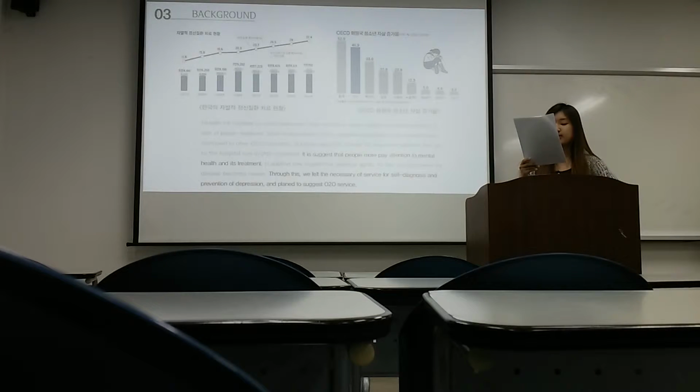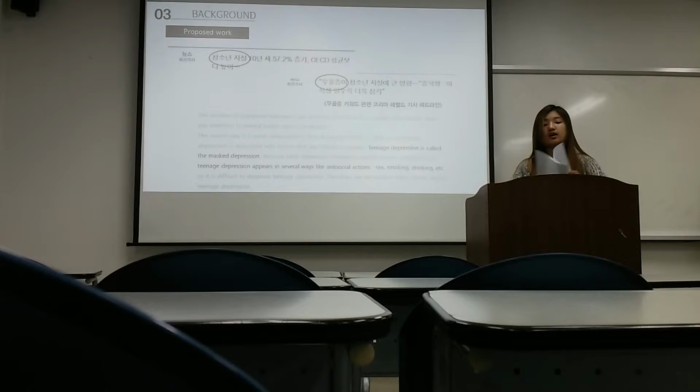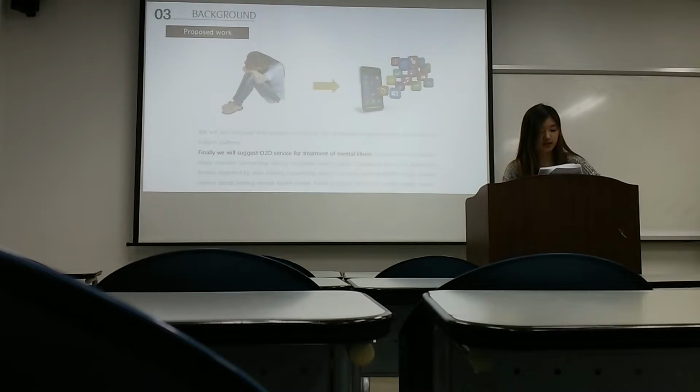The reason why it is more meaningful to find depression factors is that, as a teenager, depression is associated with factors that are difficult to predict. Teenage depression is called the mask of depression because other depression emerges in specific mental symptoms. Teenage depression appears in several ways like antisocial actions, sex, smoking, drinking, etc. So it is difficult to diagnose teenage depression.